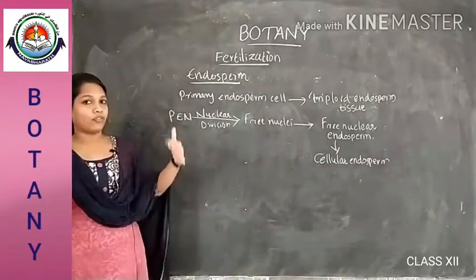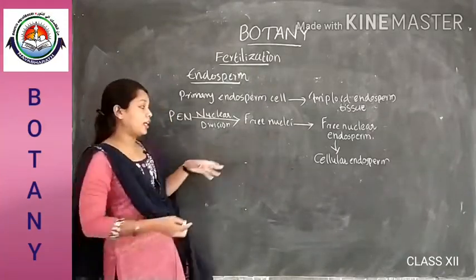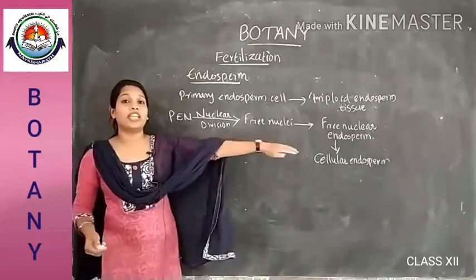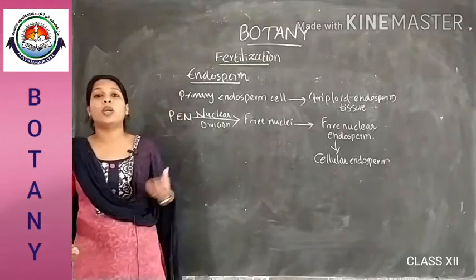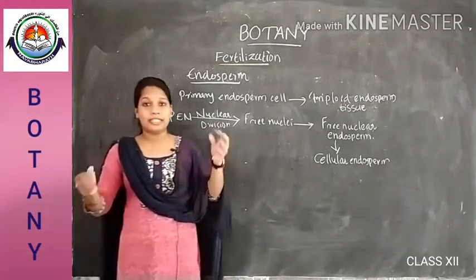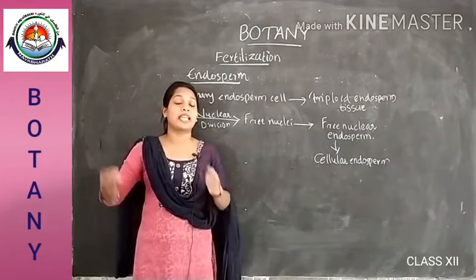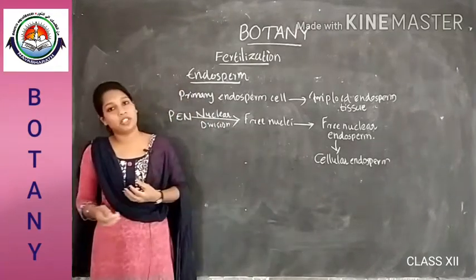That is the development of the endosperm. In some cases, like coconut, the liquid part is the free nuclear endosperm stage, and the white kernel is the cellular endosperm. In tender coconut, the liquid part is the free nuclear endosperm stage and the white kernel is the cellular endosperm stage.